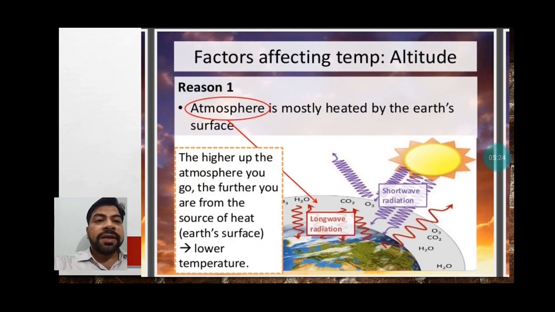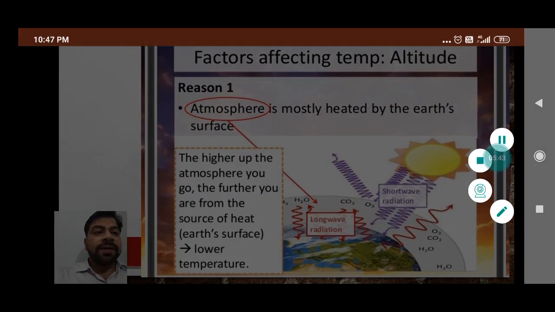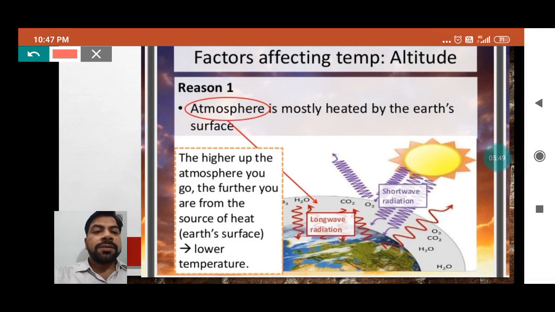What is mentioned over here: atmosphere is mostly heated by Earth's surface. The higher up the atmosphere you go, the further you are from the source of heat, Earth's surface, that is, lower temperature. One example just take over here, when we talk about the temperature, so what is the temperature?